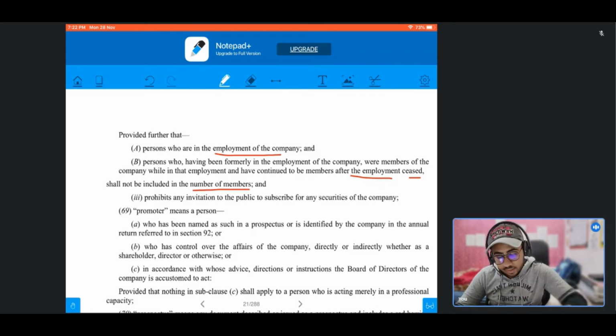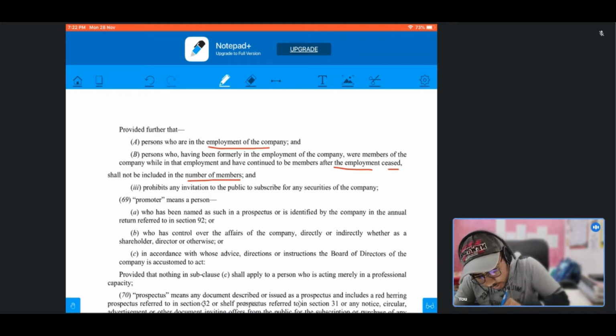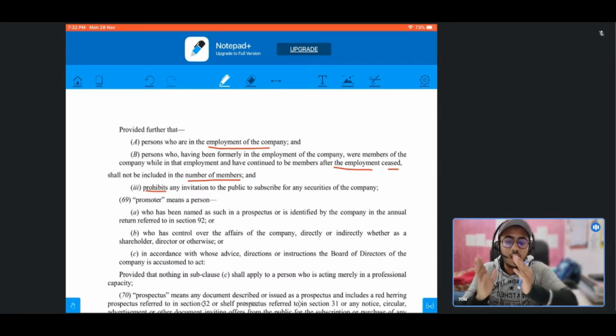And the next clause we have is that the articles of a private limited company prohibit any invitation to the public to subscribe for any securities of the company.